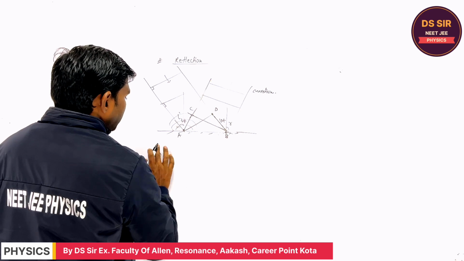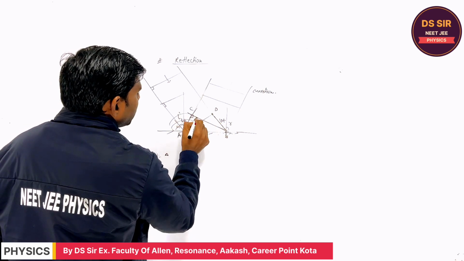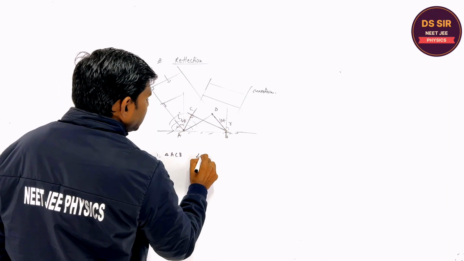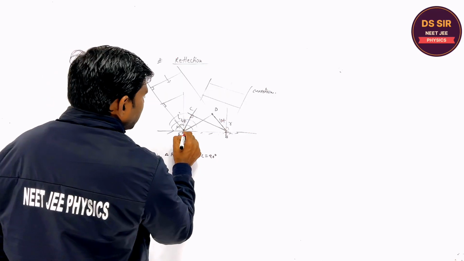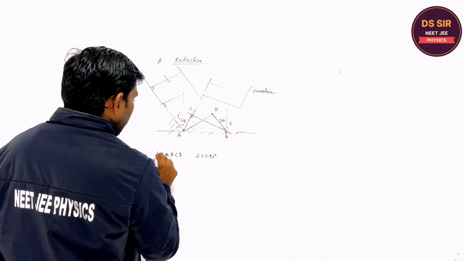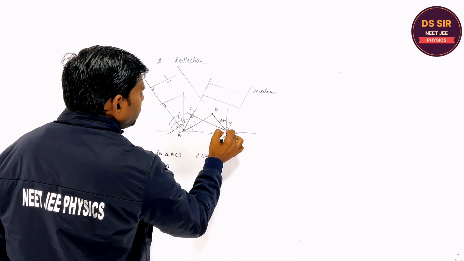In triangle ACB, the angle C is what? Say 90 degrees. Are you getting? Angle C is what? 90 degrees. And in triangle BADB.